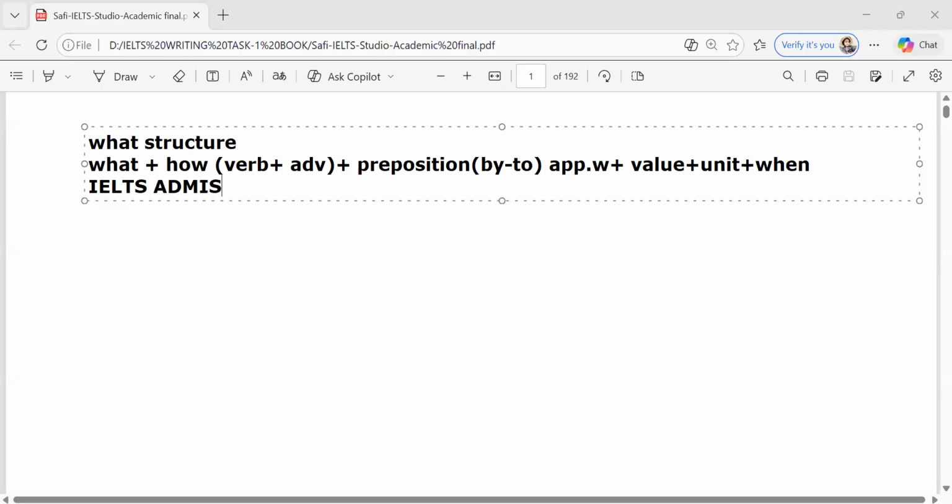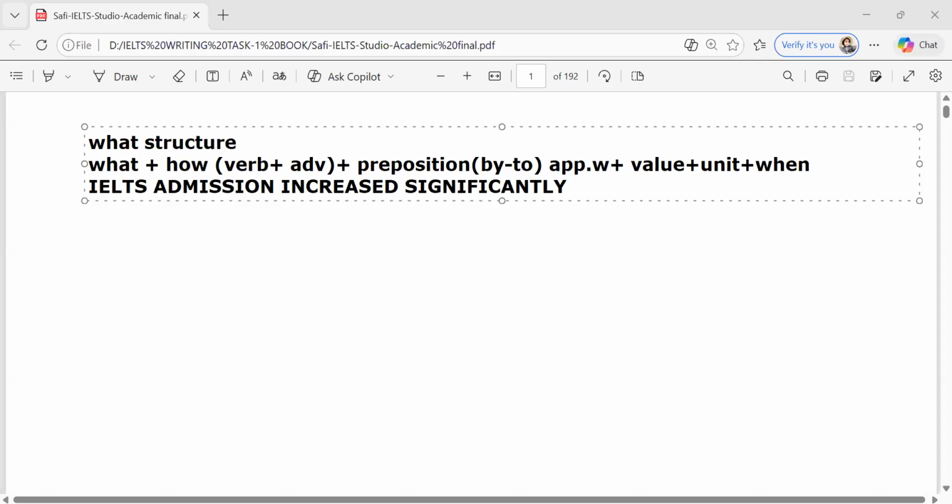IELTS admissions. This is what, the subject. It depends, you need to know about the trend. If the trend is increasing, then we can write increased. If it's decreasing, you can write decreased. If the timeline is in the past, I can write increased, the second form. IELTS admissions increased. How did it increase? Significant is fine. Can I write an adjective here? No, sir. Significantly. Fine.